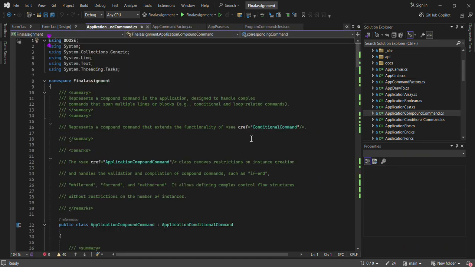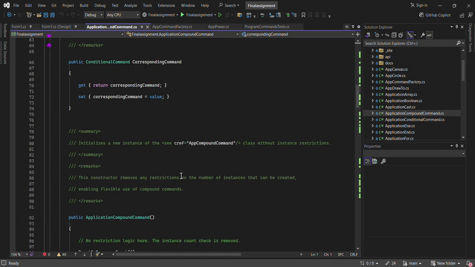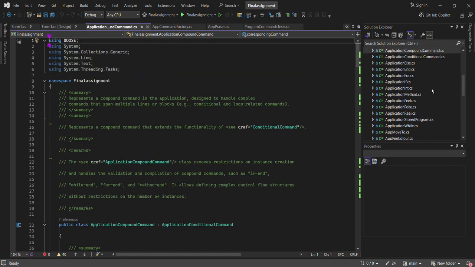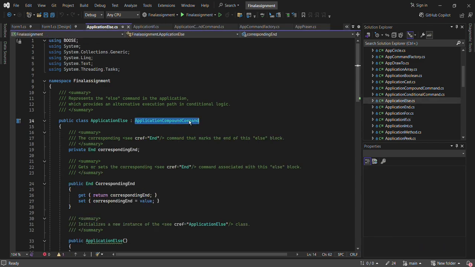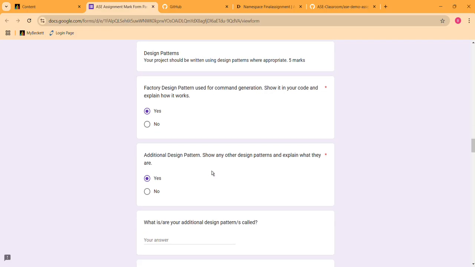I've used the composite pattern, where you can see this application compound command class is being used by all the conditionals in my program, such as application if, as you can see, application command has been used, and else as well. So yes, I've done an additional design pattern.